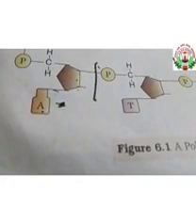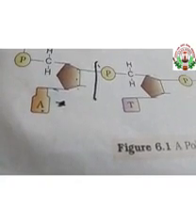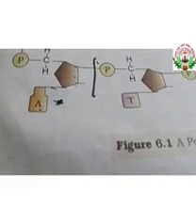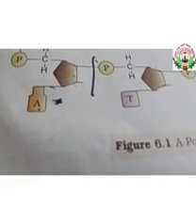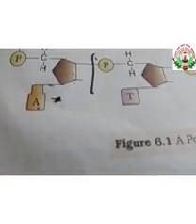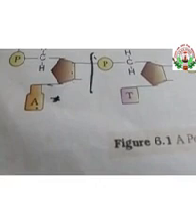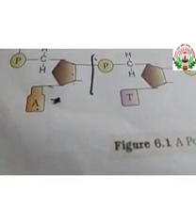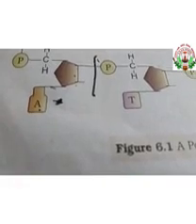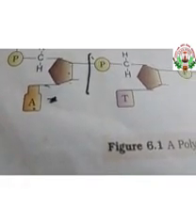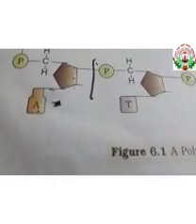So various nucleosides are adenosine or deoxyadenosine, guanosine or deoxyguanosine, cytidine or deoxycytidine, and uridine or deoxythymidine. So these are the various nucleosides. When linked with a phosphate group, they form the nucleotides. Is it clear?